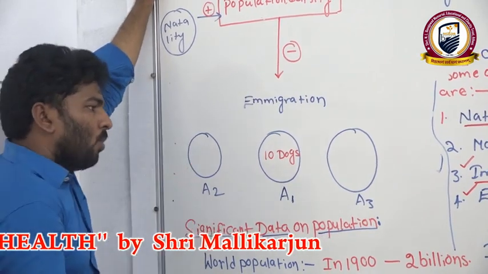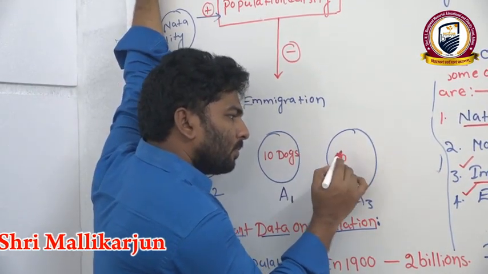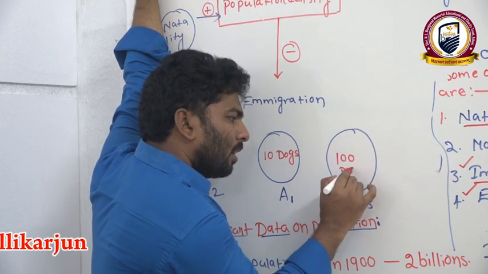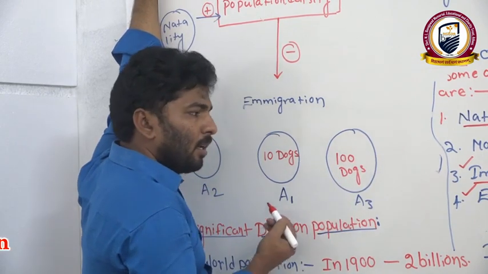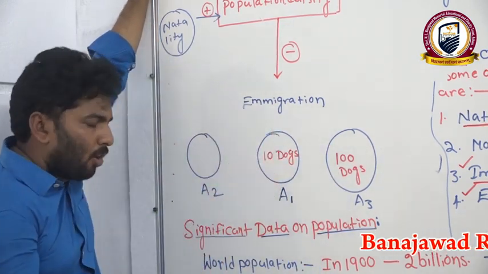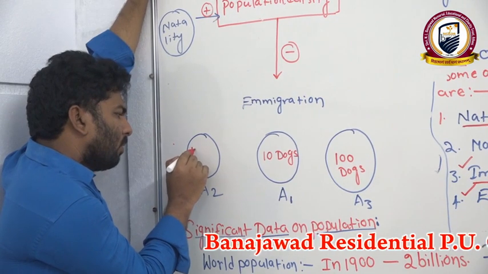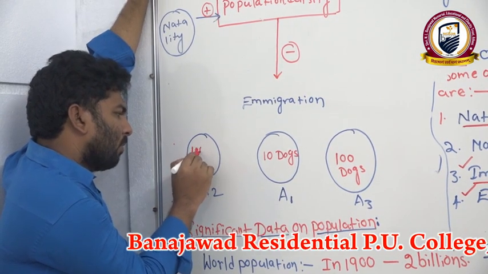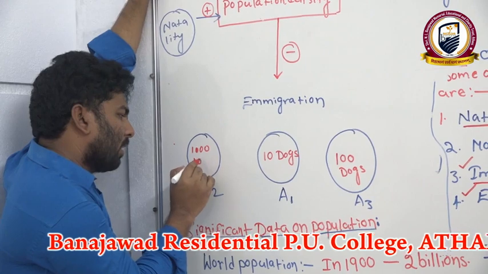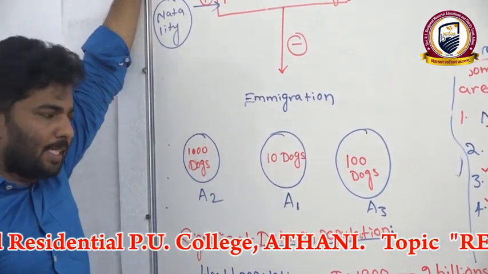Clear? Now in area 2, 100 dogs are there, and in area 3, 100 dogs are there. In area 2, 1000 dogs are present.